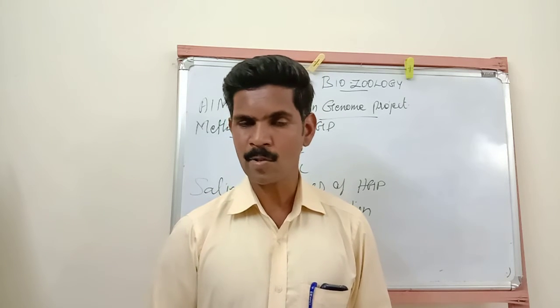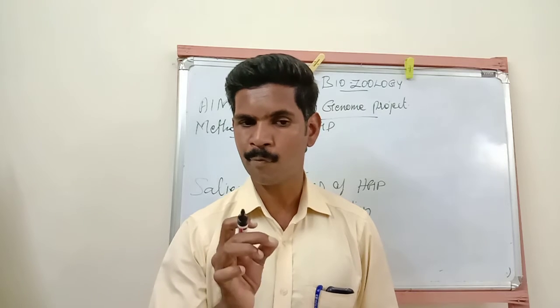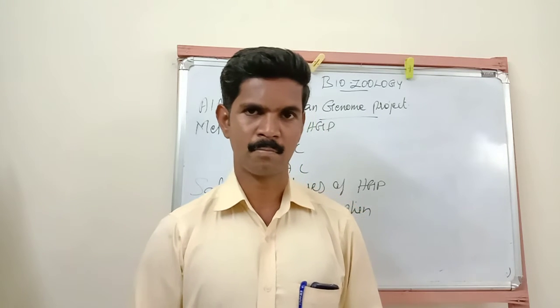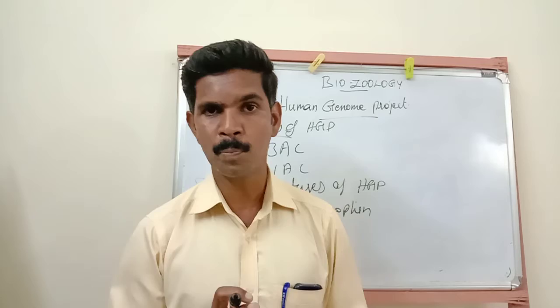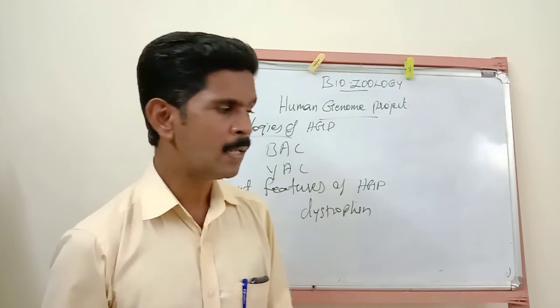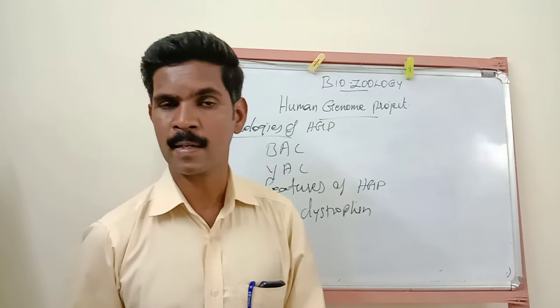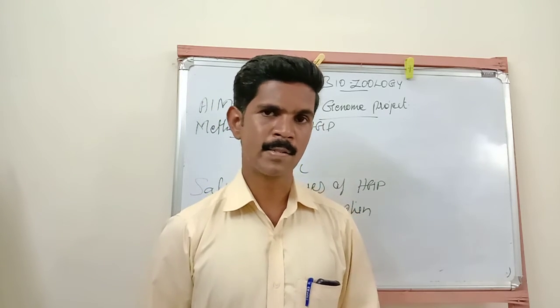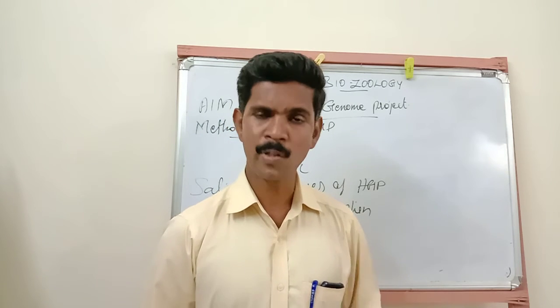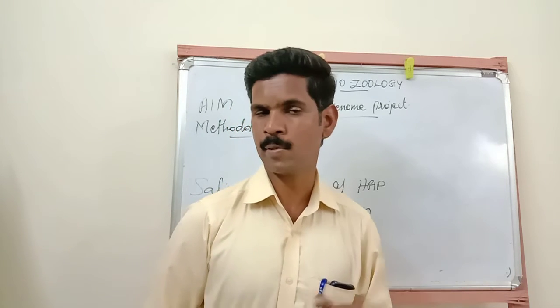This dystrophin consists of 2.4 million bases. So totally more than 2.4 million bases are present in the dystrophin gene. So this gene is considered the largest gene. This is the second salient feature of the Human Genome Project.